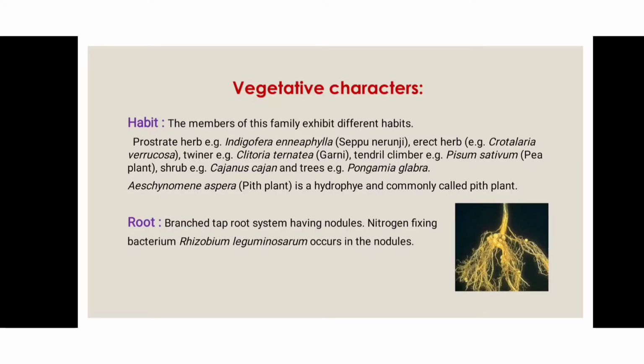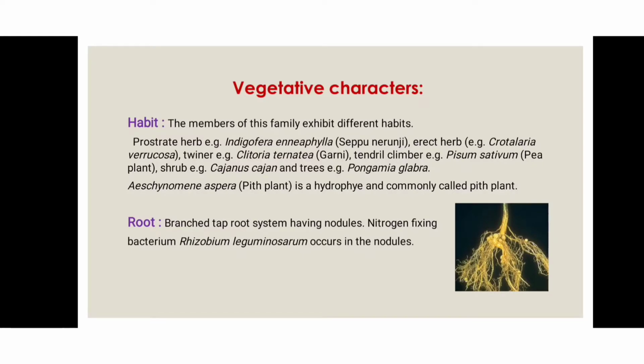Then the erect herb means herb is a small plant but their stem is in a straight position. The example is Crotalaria verrucosa. Then the twiner, the example is Clitoria ternatea. Then the tendril climber, example of Pisum sativum, the pea plant, whose leaf flat converts into a spiral arrangement, and we call them tendrils.